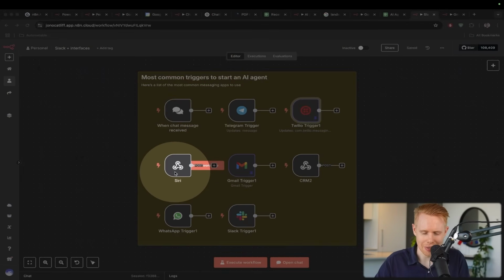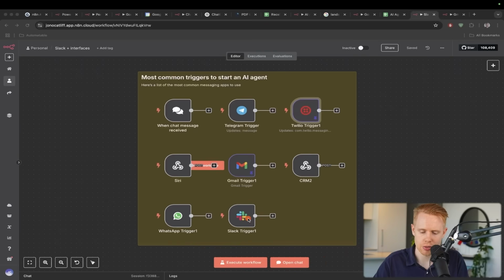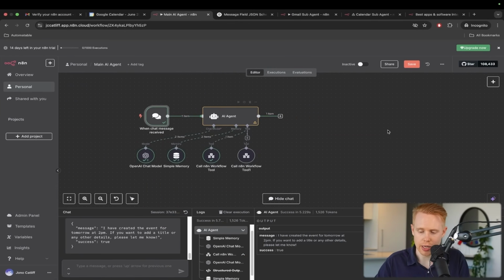You could also do it through Siri. You could do it through Gmail. You could do it through your CRM. You could do it through WhatsApp and also Slack. So those are the most popular ones. I'm going to quickly show how to do Telegram here so that you guys can play around with just one more trigger.